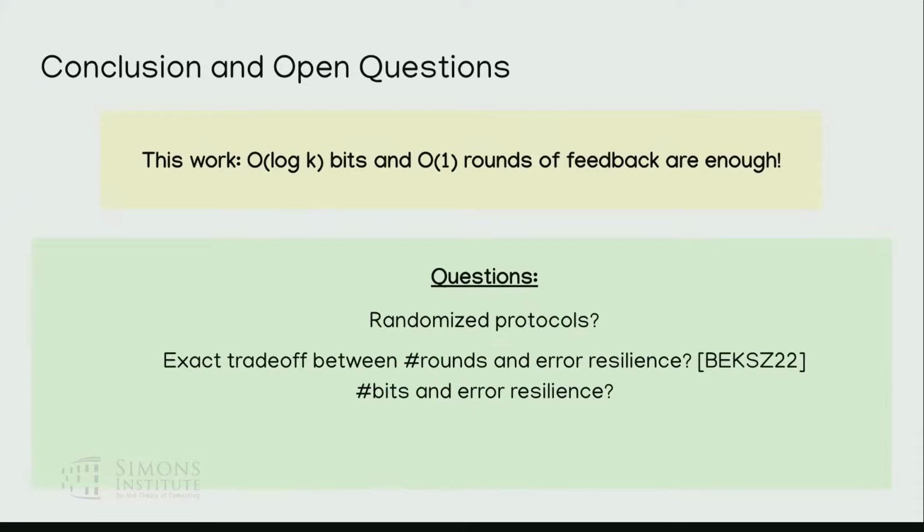I think it's quite an interesting question, and I think you've also alluded to the question of determining the epsilon versus number of rounds versus number of bits trade-off exactly in terms of epsilon. We also don't know the answer to that. And finally, the entire talk has been based around the notion of the feedback being noiseless. But you can ask the question, what happens for noisy feedback, when the feedback is actually corruptible? Recently, we've had some partial answers to this question. In particular, for one particular answer, come to Klim's talk tomorrow. So yeah, that's all I had to say.